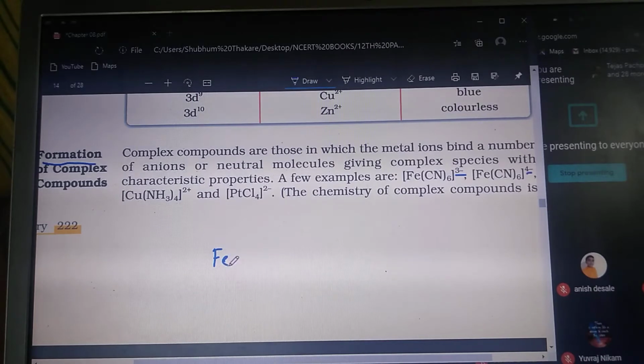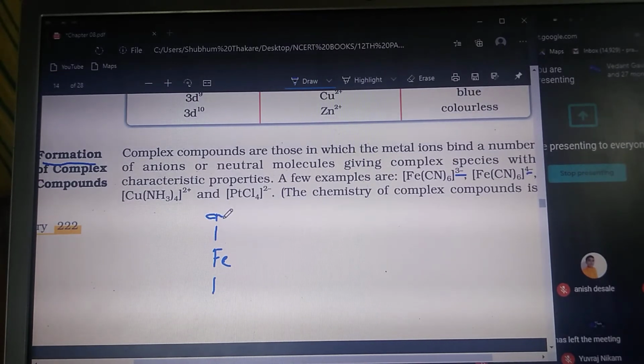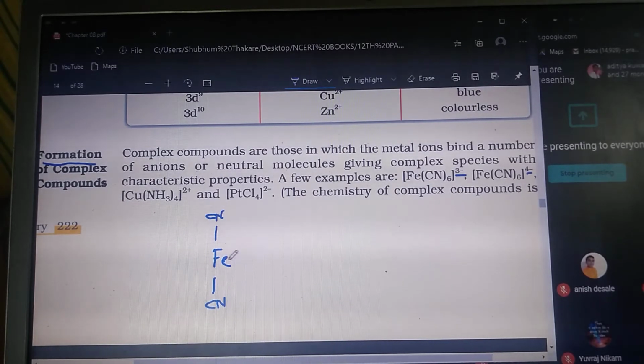Here it is Fe, and to this Fe there are 6 cyanides attached. The axial 2 cyanides are there, the top cyanide and the bottom cyanide. And in the plane there are 4 cyanides present.